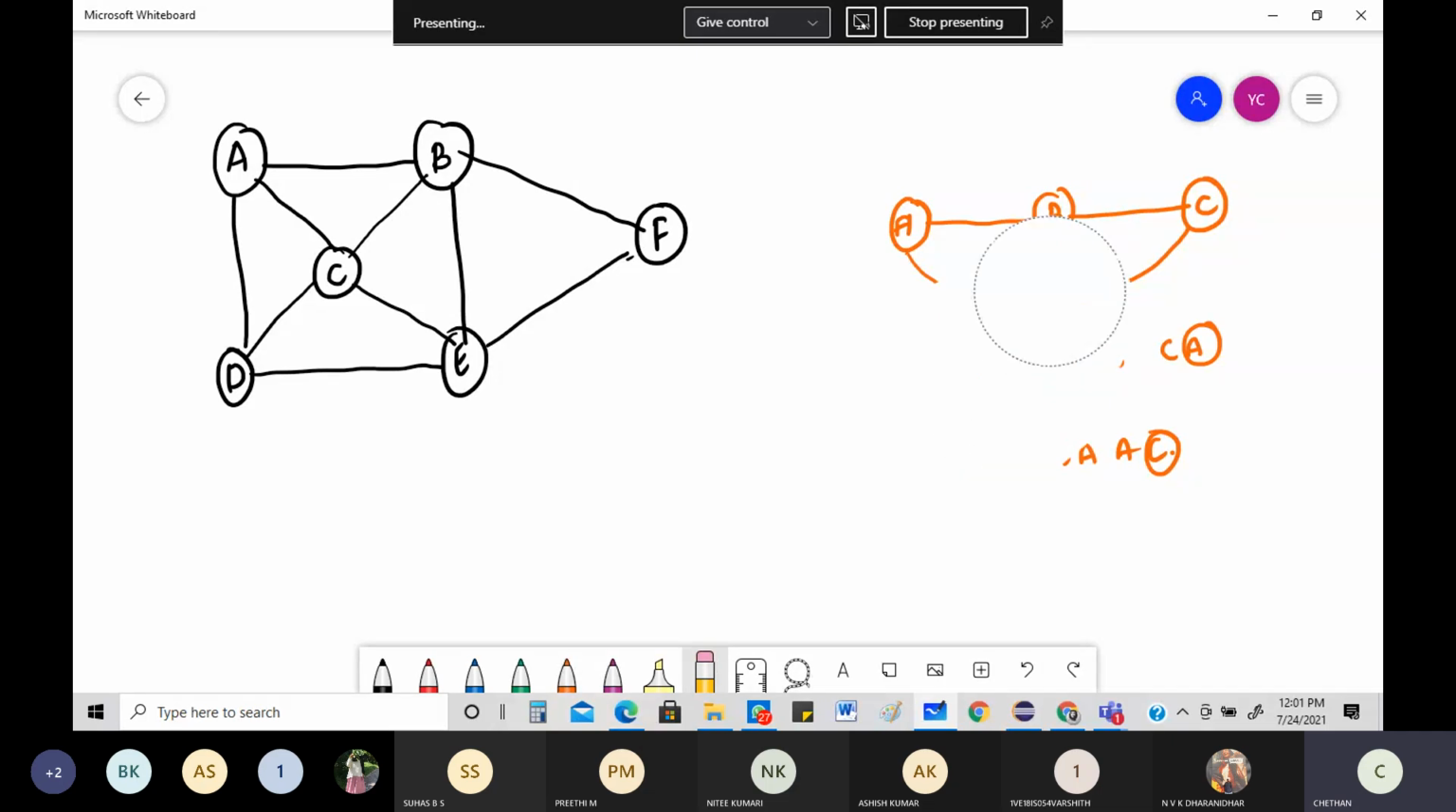Keeping this in mind, let me figure out the state space tree for this. Again, I'm telling you, each and every graph will have a cycle based on the type of graph it is.